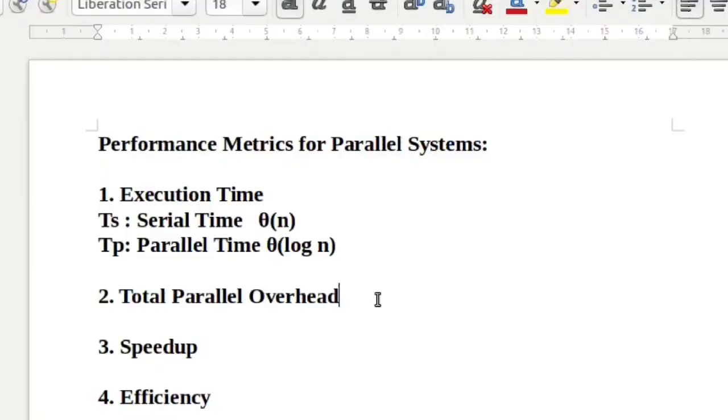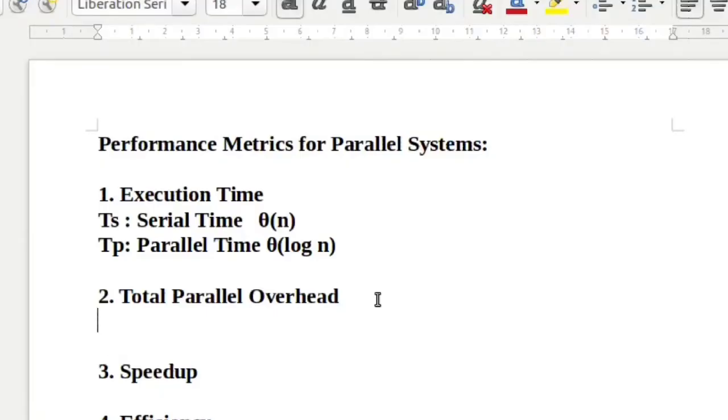Now how to calculate the extra overhead? Look at this. TP is the overall parallel time that is required. Suppose we are using P processes. So TP time on one process, TP time on another process, TP time on the third process.